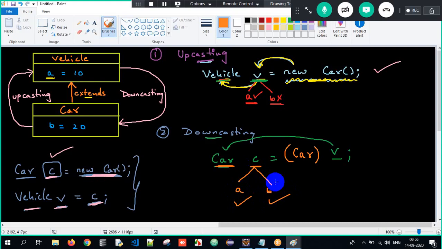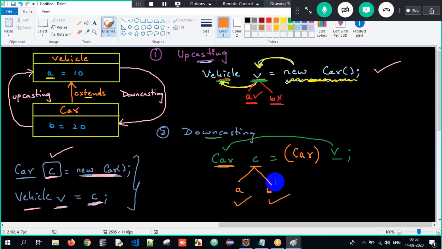Okay, now. Which will happen implicitly, guys? Upcasting. Which will happen explicitly? Downcasting. Implicit upcasting, explicit downcasting, right? For upcasting, what is mandatory? An is-a relationship is mandatory. For downcasting, what is mandatory? Upcasting is mandatory. For achieving downcasting, upcasting is mandatory. For achieving upcasting, inheritance is mandatory.